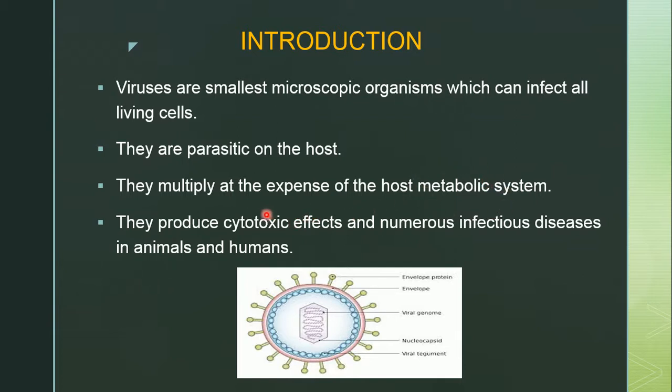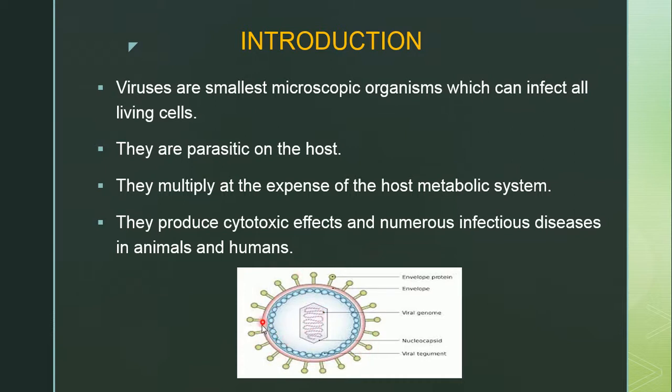their population. Once the generation or the population has increased, then they will start showing the signs and symptoms of viral infection. They produce cytotoxic effects and numerous infectious diseases in animals and humans. These viruses produce cytotoxic effects, which means they produce toxic effects in the cells, and they also produce the infectious diseases in animals and humans.